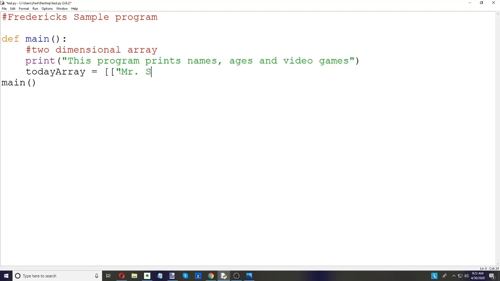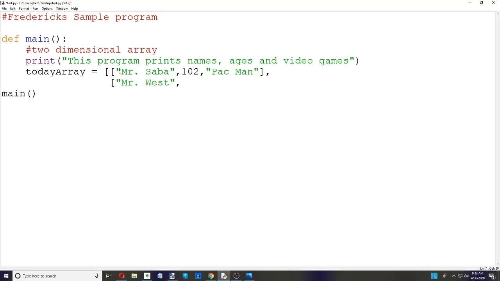So let's have Mr. Saba. Remember to put a comma. And he's 102. And his favorite video game, that's the only one he plays, is Pac-Man. I don't know if there's a space or a dash in Pac-Man, but we'll do that. Then we're going to put a comma. Now notice when I hit return, it'll tab over. And this is nice because it keeps everything very, very organized.